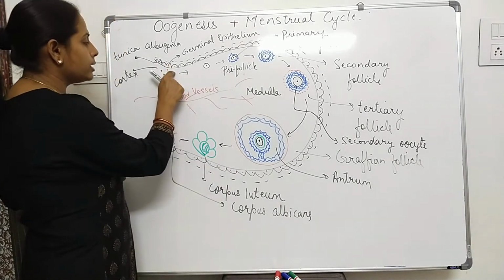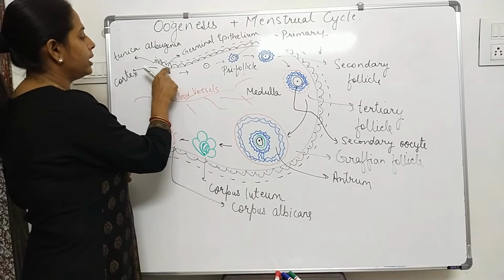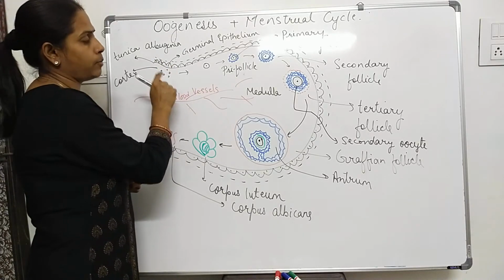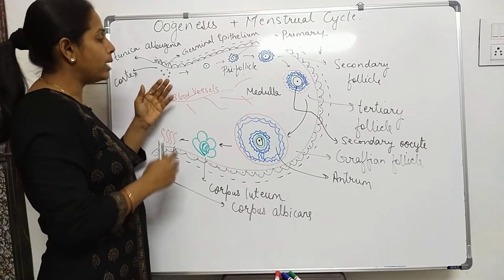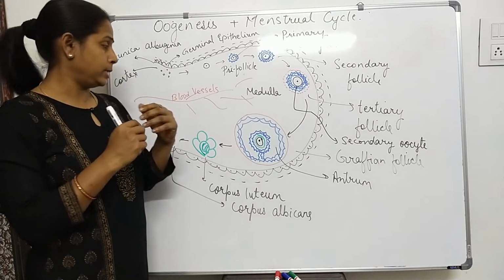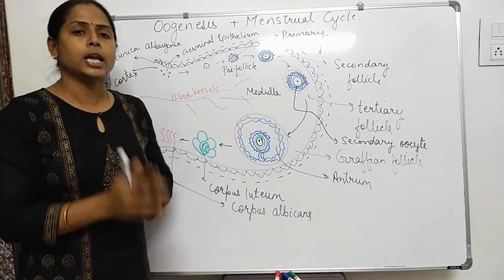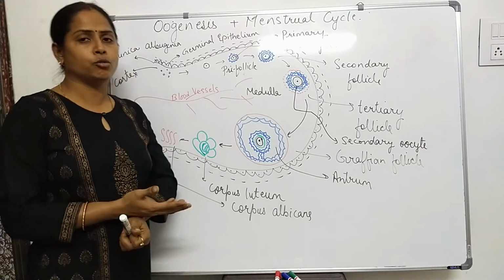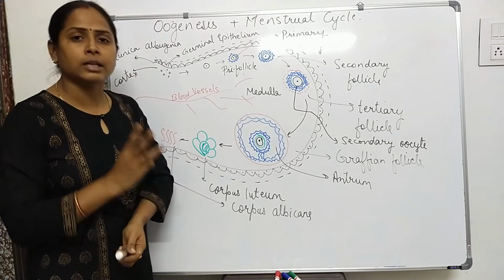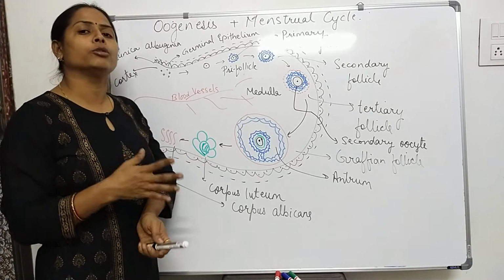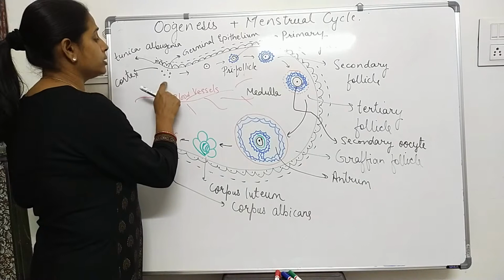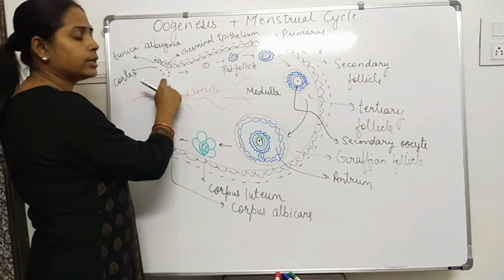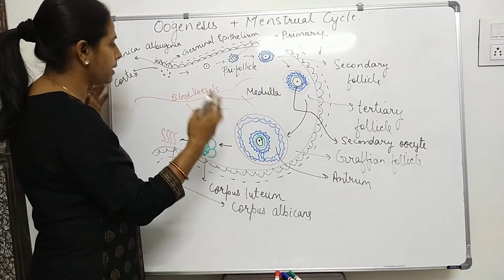In the cortex region, the germ cells shed off and differentiate into oogonial cells. These are all oogonial cells, and they now multiply themselves. This is the multiplication phase. All types of gametogenesis, whether spermatogenesis or oogenesis, are completed in three phases: the multiplication phase, the growth phase and the maturation phase. This first phase occurs in fetal life only, in which the oogonial cells multiply themselves.